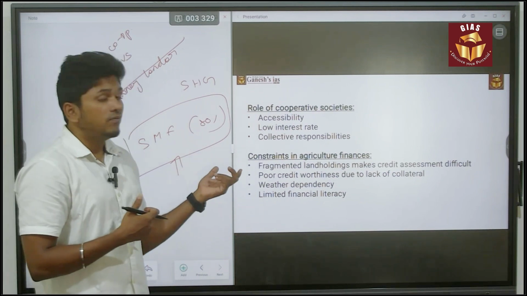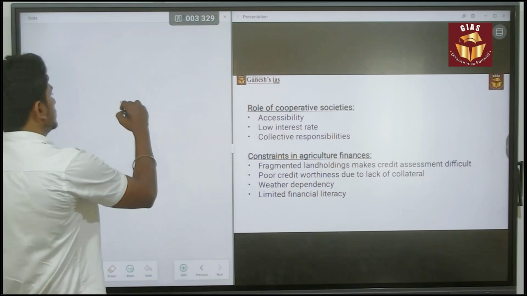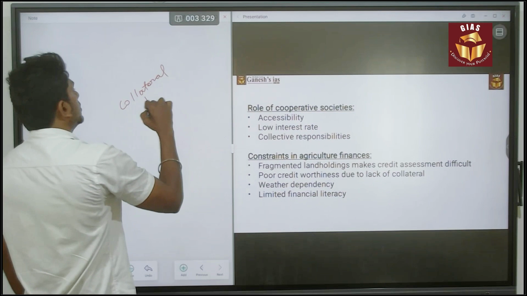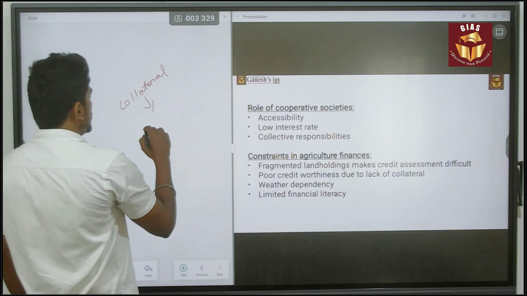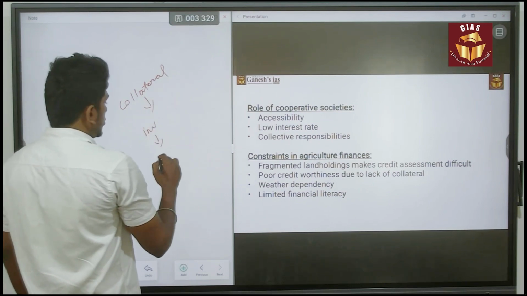Next, weather dependency. Yes, even if I am getting collateral, with that collateral I am investing in my land, and then I am producing the grains.